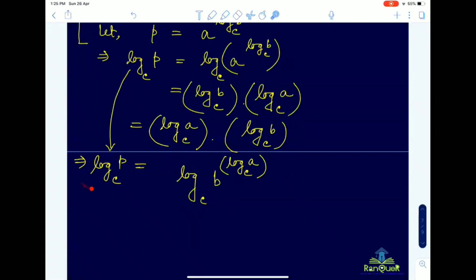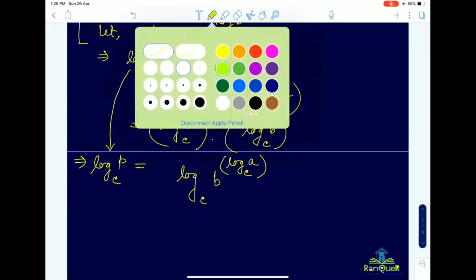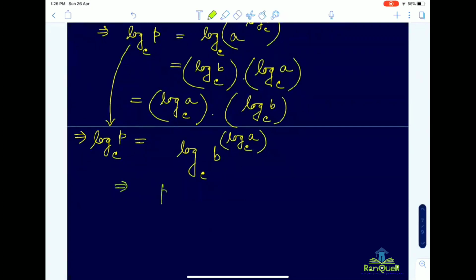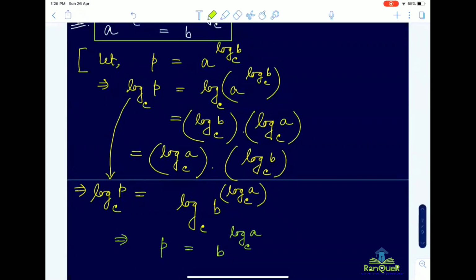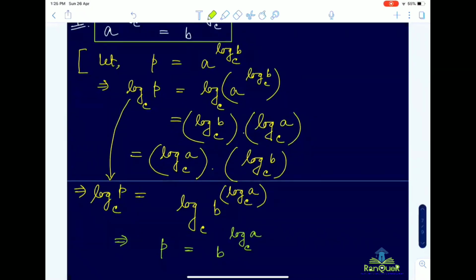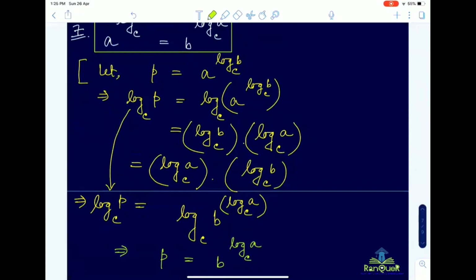Now we can remove log from both sides and the base also removed. So what we get finally? p equal to b to the power log a base c. Any question up to this?